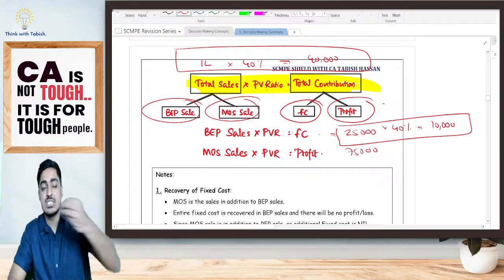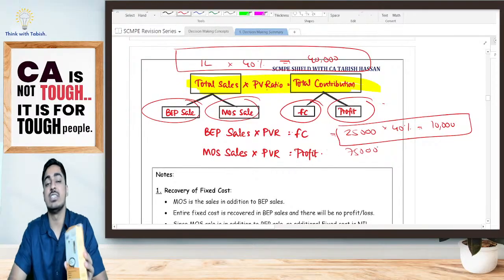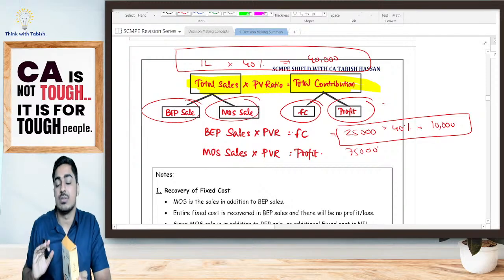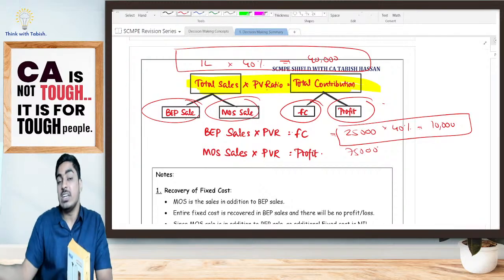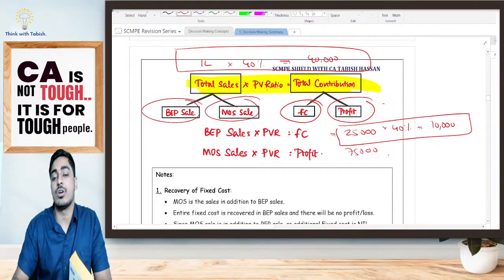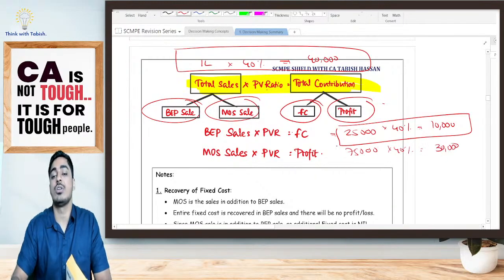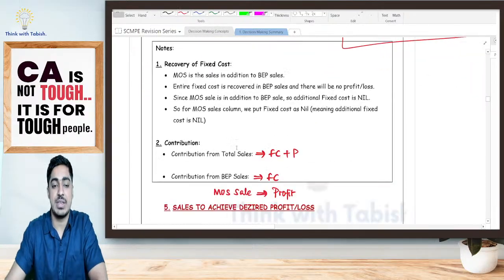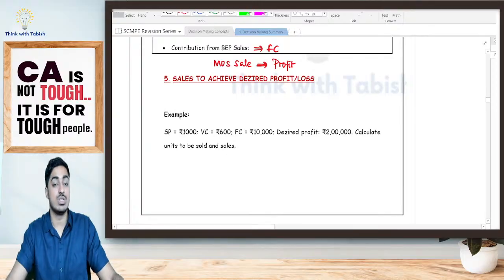Yes or no? 25 shirts I've sold. For every shirt I've got 400, 10,000 I've got. That is nothing but my fixed cost. After that, 75 shirts I've sold, 75,000 I've got. 40% of that I've got. 30,000 rupees is my contribution, which is nothing but my profit. Is it clear, everyone? Any doubts still here, students?